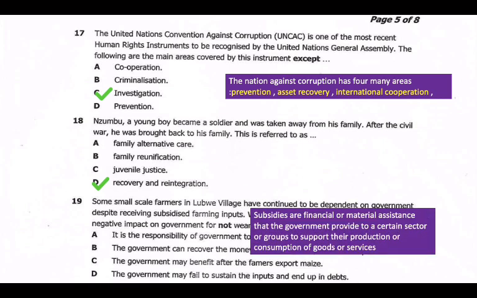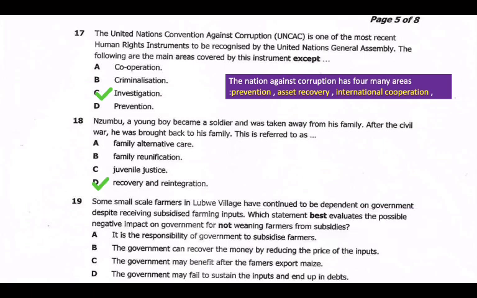So subsidies are financial or material assistance that the government provides to a certain sector or groups to support their production or consumption of goods or services. So that's a subsidy. Now, if we see from here, among the option answers which we have, it is the responsibility of the government to subsidize farmers. Commonly, yes, this is the one, but commonly no.